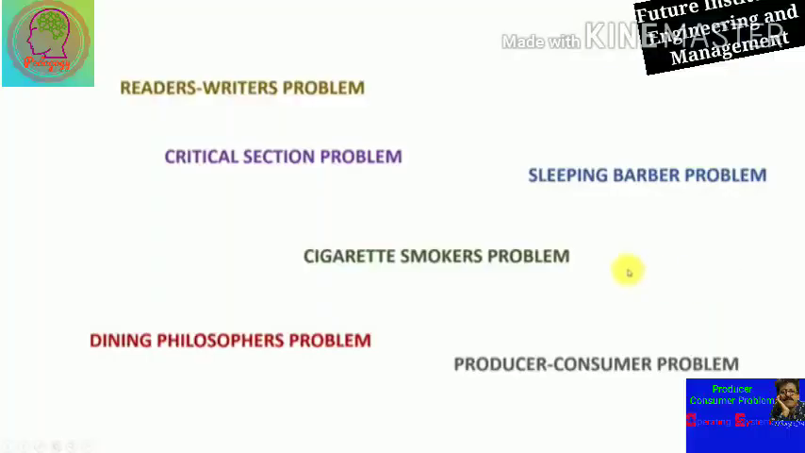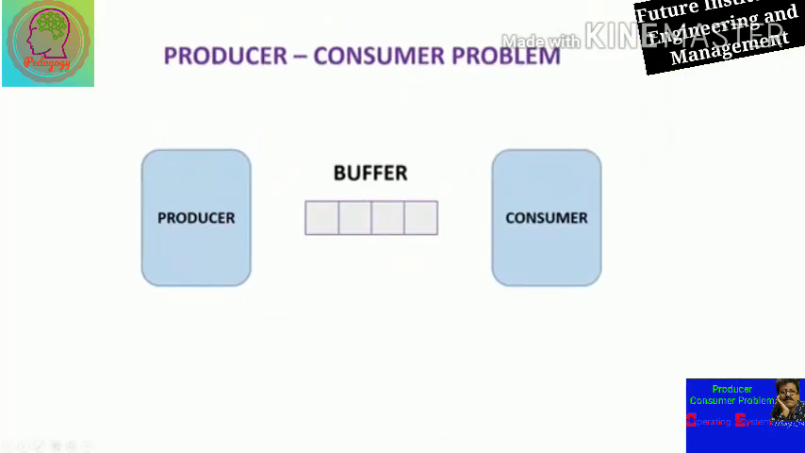Today our topic is classical problems of semaphore. There are so many classical problems: the reader-writer problem, critical section problem, sleeping barber problem, cigarette smoking problem, dining philosopher problem and producer-consumer problem. Here we will discuss the producer-consumer problem.